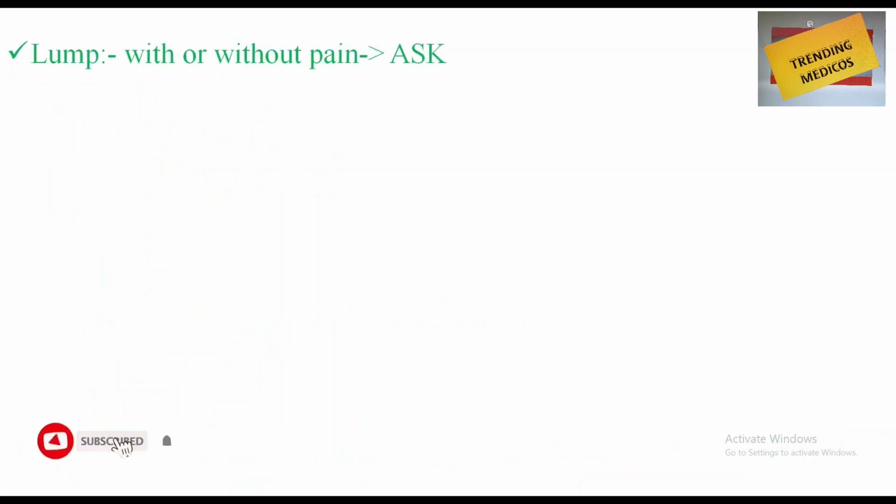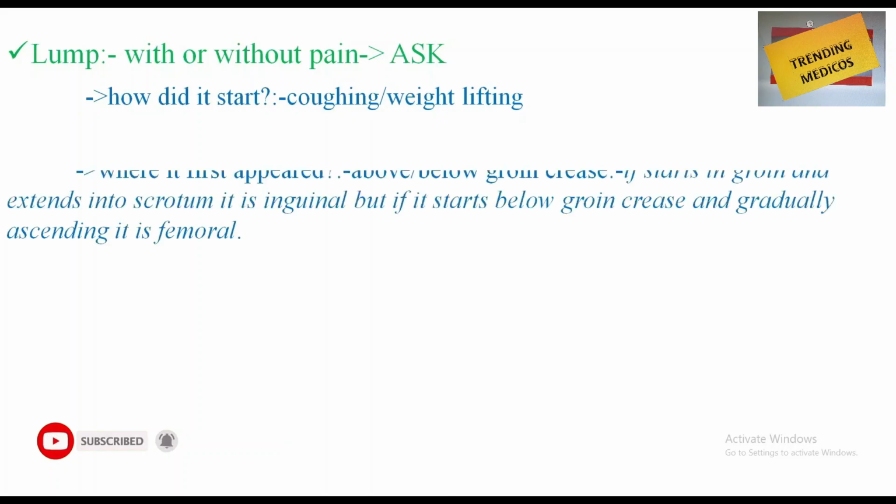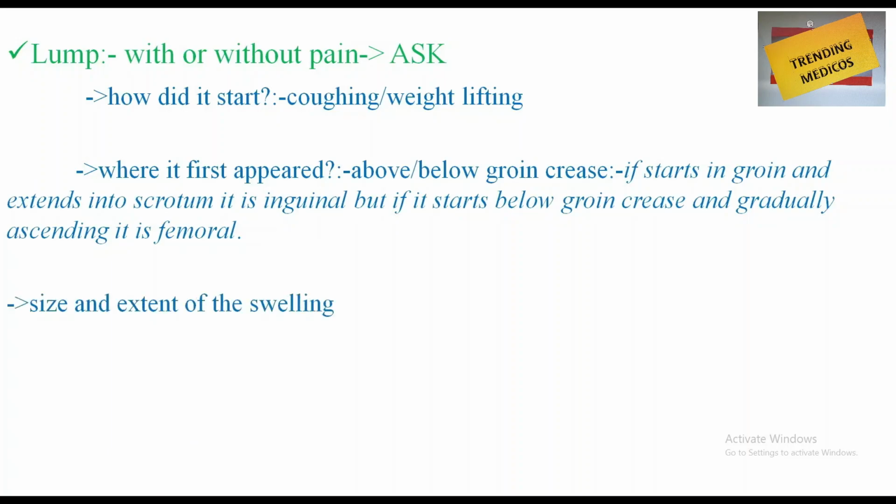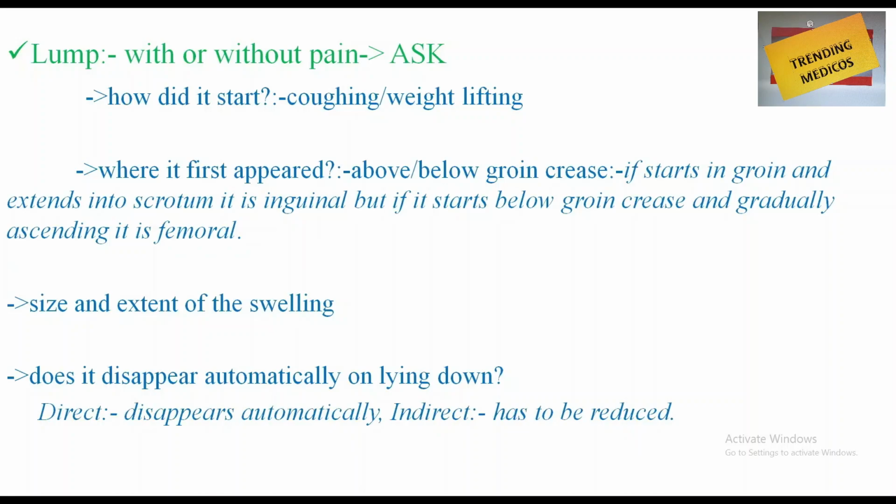The lump, with or without pain: ask how it started. Does coughing and weight lifting increase the lump or not? Where did it first appear, above or below the groin crease? If it starts in the groin and extends into the scrotum, it is inguinal, but some hernias start below the groin and gradually ascend upwards, that is femoral hernia. The size and extent of the swelling is important. Does it appear automatically? Does it disappear automatically on lying down? That signifies spontaneous reducibility. Direct ones mostly disappear automatically. Indirect has to be reduced if it is big.